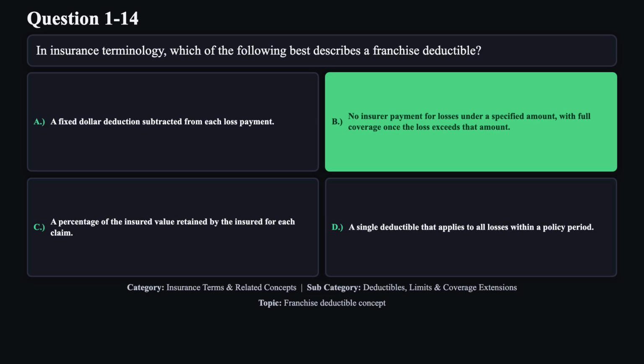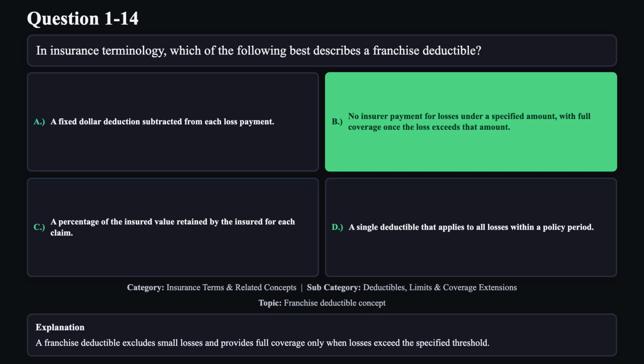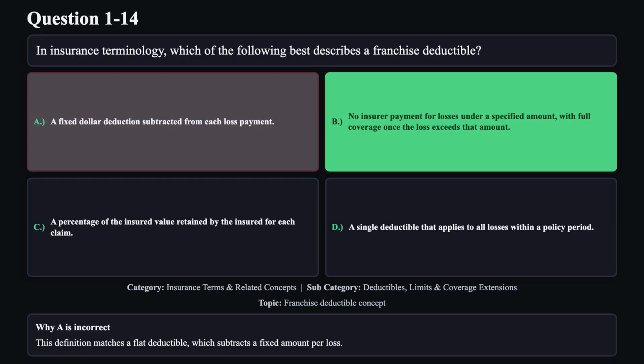The correct answer is B. A franchise deductible excludes small losses and provides full coverage only when losses exceed the specified threshold. Reason A is not correct. This definition matches a flat deductible which subtracts a fixed amount per loss.